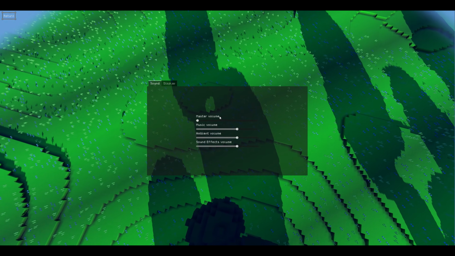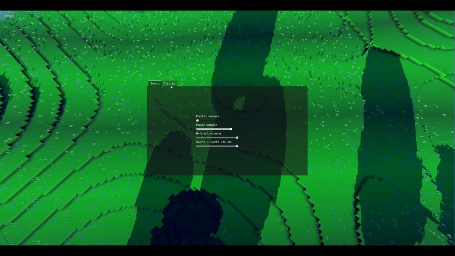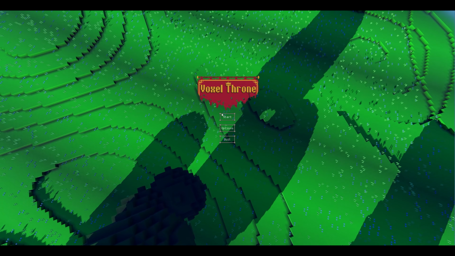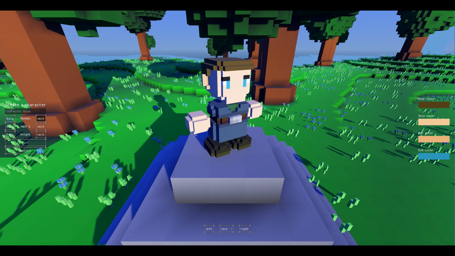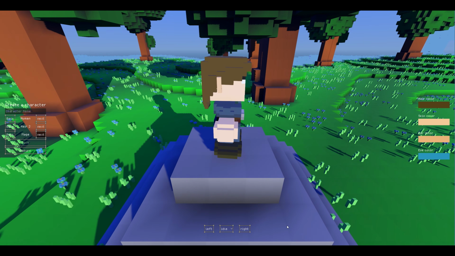I also spent quite some time working on the main menu. Here, a player can go to the options menu to choose the basic options you would expect in any game. Stuff like sound and graphic options. The main menu will also ask the player to select or create a character.